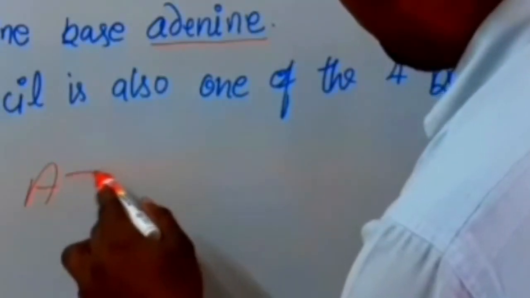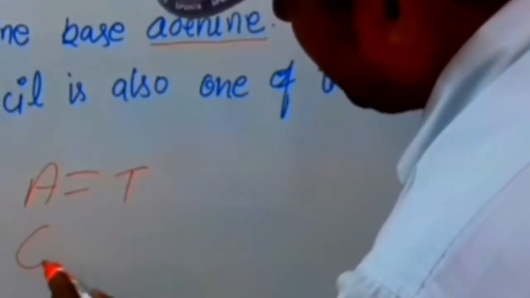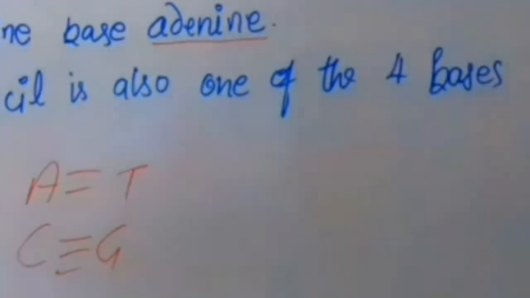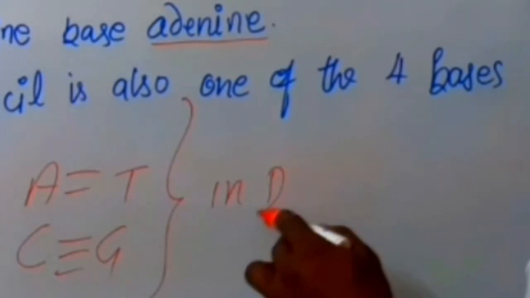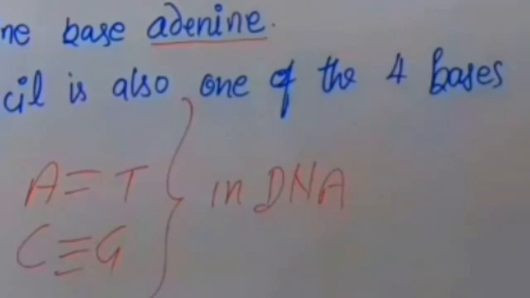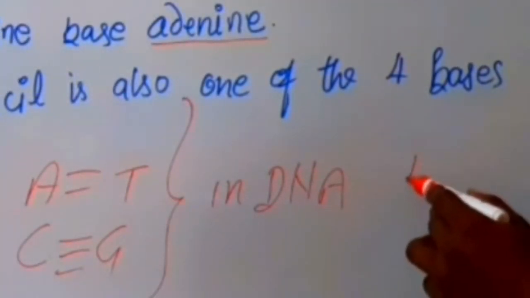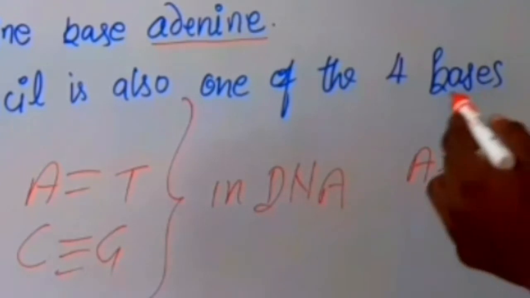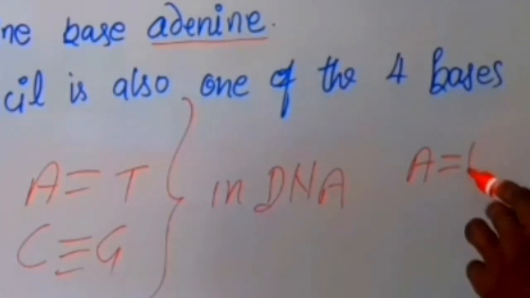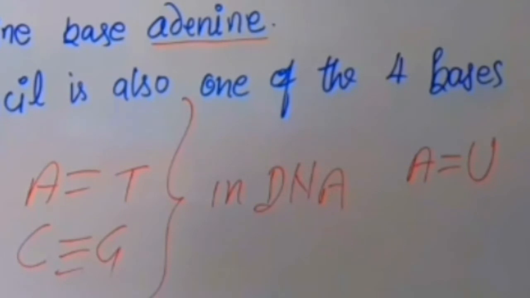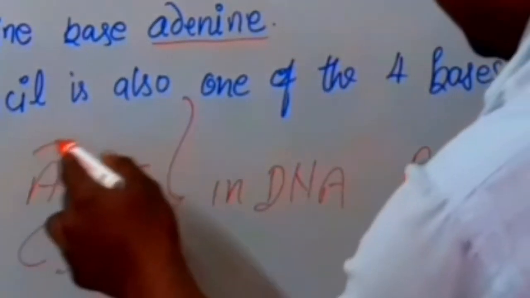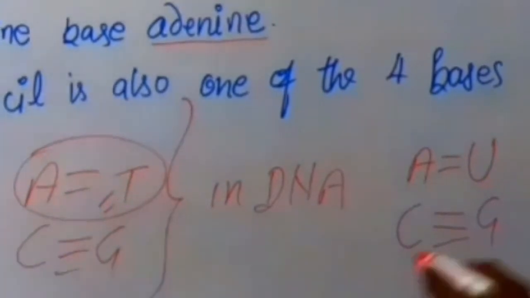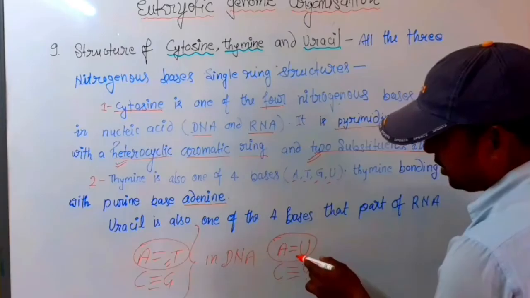We know from the previous lecture that adenine bonds with thymine and cytosine bonds with guanine. This condition is in DNA, while in RNA, adenine is attached with uracil and cytosine attached with guanine, while adenine with thymine, adenine with uracil.